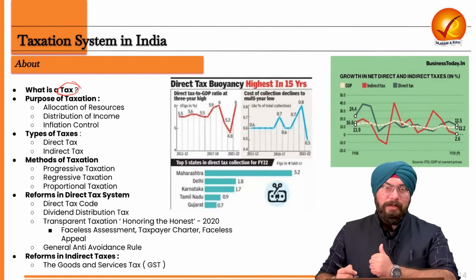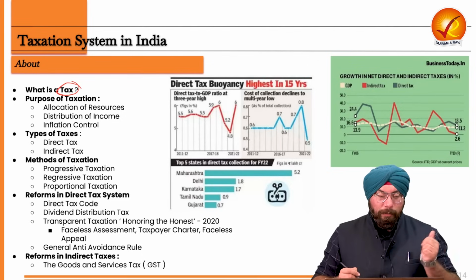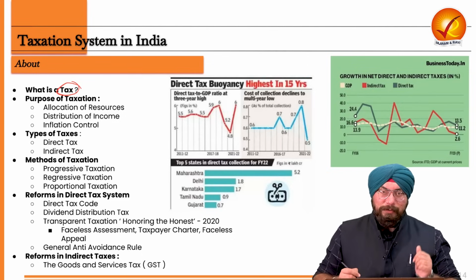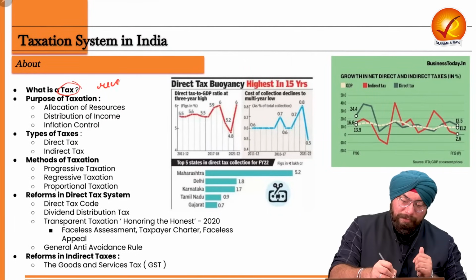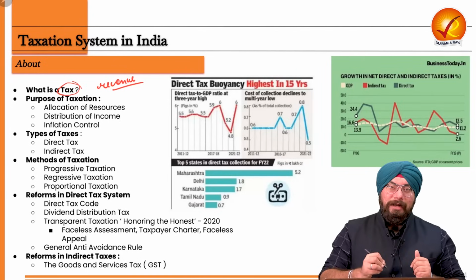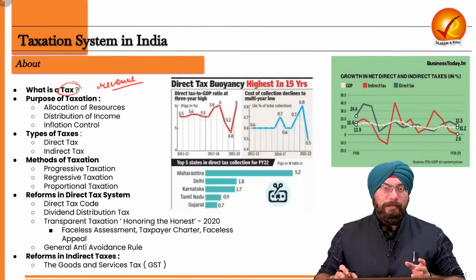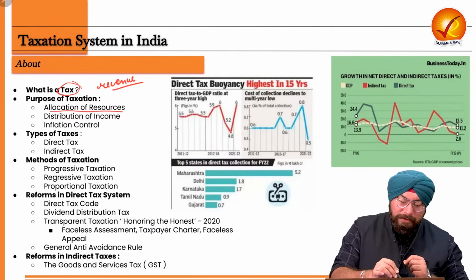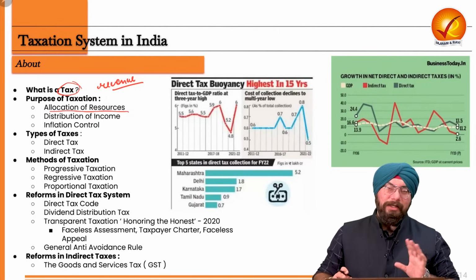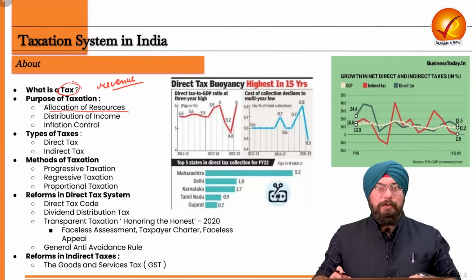This is a tax. Now, what is the purpose of this tax? Again, one thing which I told you, the allocation of resources. First of all, tax is a form of revenue for the government. And once the government is getting that revenue, it has the resources now, but it needs to allocate the resources effectively and efficiently in the country. That is one purpose of taxation.